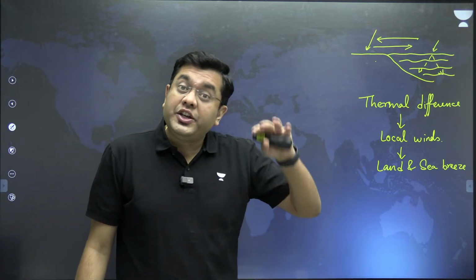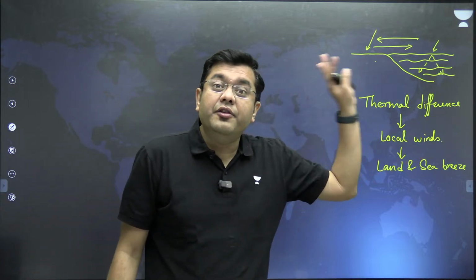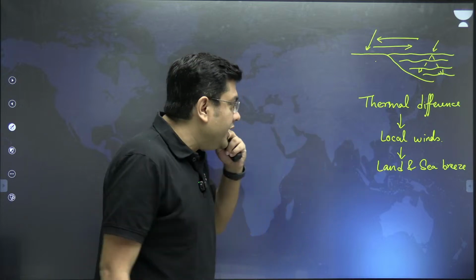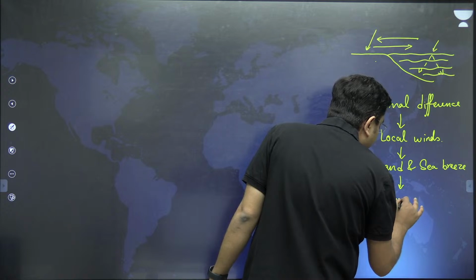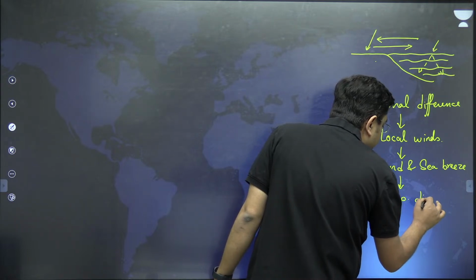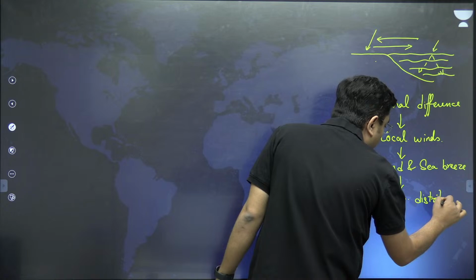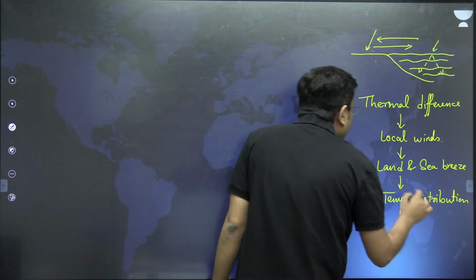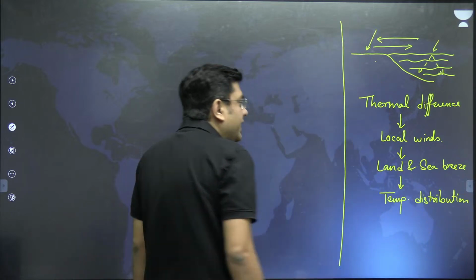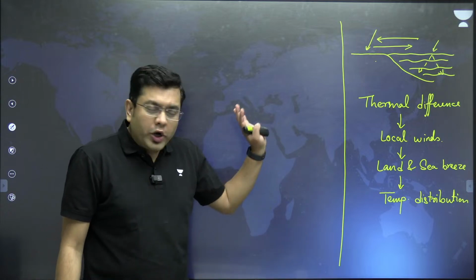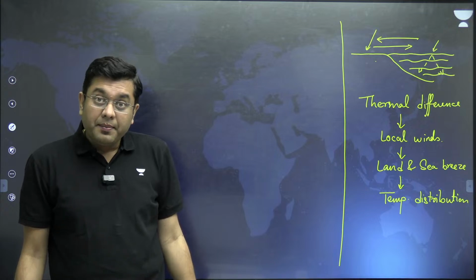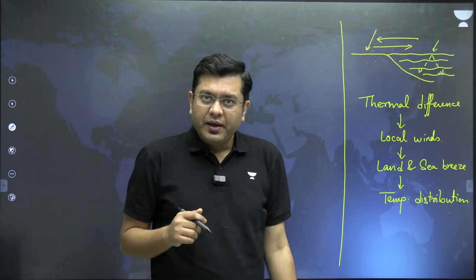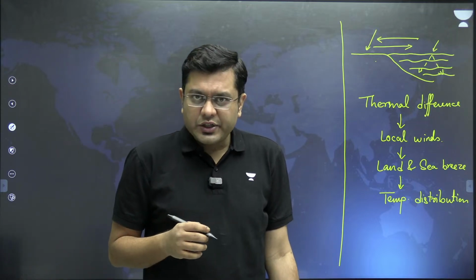Extreme heat, extreme cold conditions, they are carried away by the wind. So that leads to general temperature distribution and hence maintenance of moderate temperature. That is why in the coastal areas under normal conditions, what you expect ideally is maintenance of a moderate temperature. But that is not happening. Heat waves are being experienced.